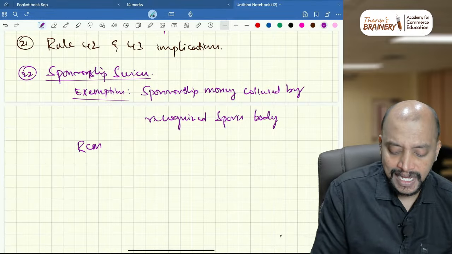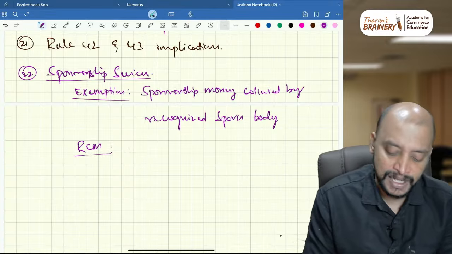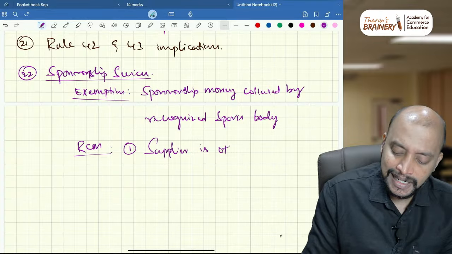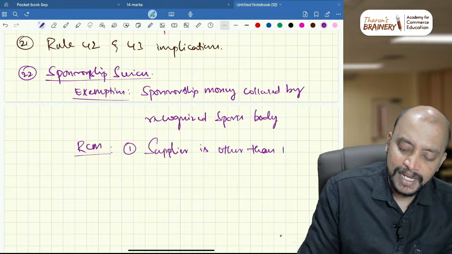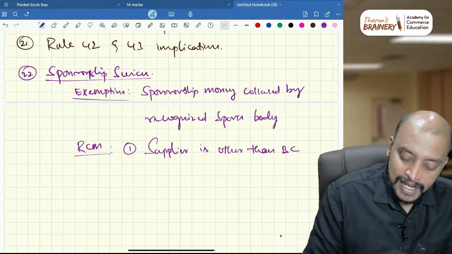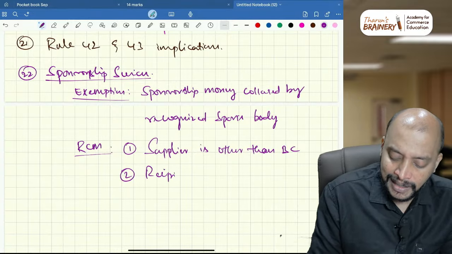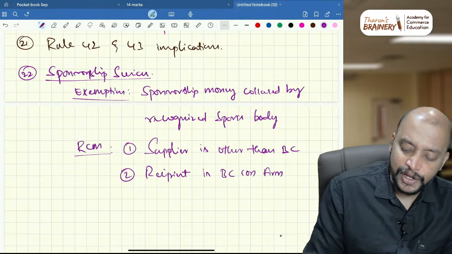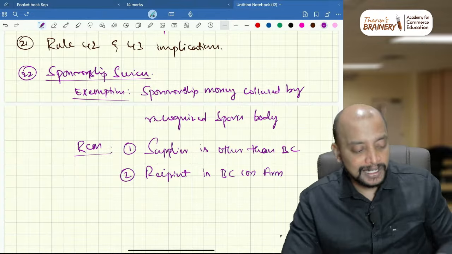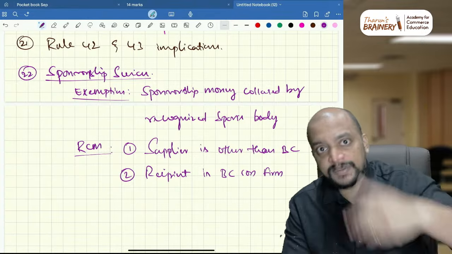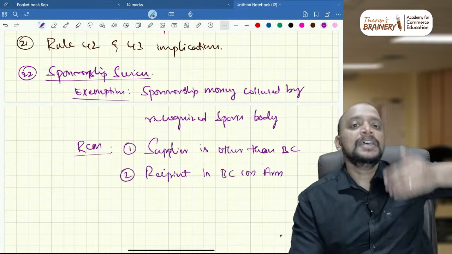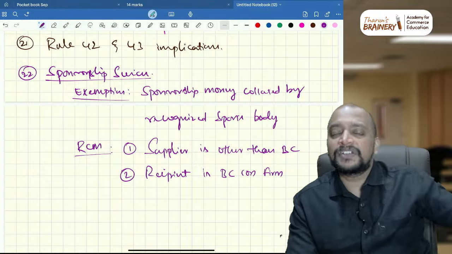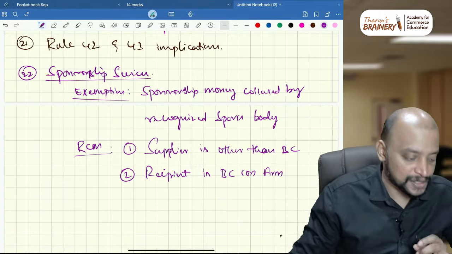And RCM, when will RCM be applicable? What are the conditions for RCM? Condition number 1, supplier is other than body corporate. What if supplier is body corporate? Definitely it will be FCM. And recipient is body corporate or firm. What if recipient is not body corporate or firm? Then FCM only. So first, supplier body corporate, always FCM. If supplier is other than body corporate, then check recipient. If recipient is body corporate or firm, RCM. If recipient is also other than body corporate or firm, then it will be FCM only. Supplier only will pay GST with respect to this.